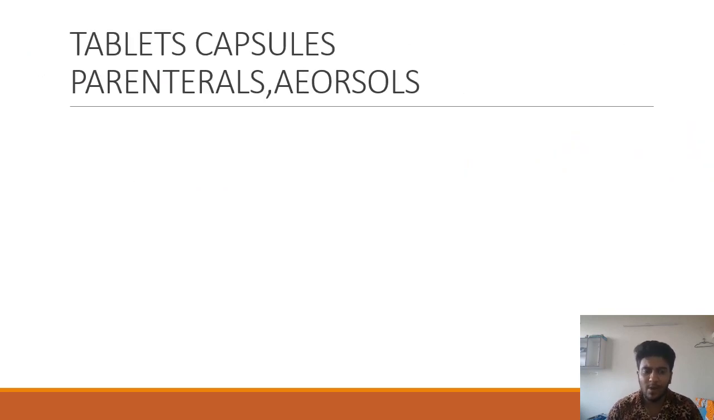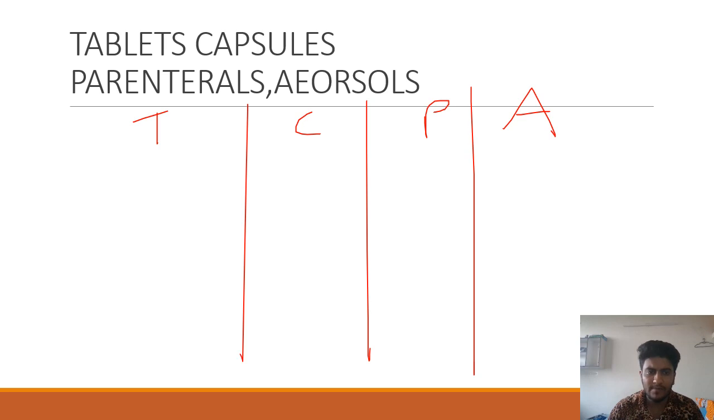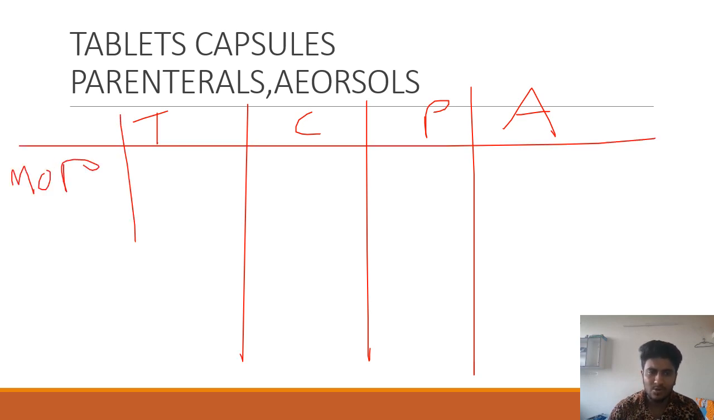If you speak about the next topic, we have tablets, capsules, parenterals, and aerosols. So you need to study them in a table format. How? Just write tablets, capsules, parenterals, aerosols like this in a table. Then over here, write method of preparation. So for tablets, we have dry granulation, wet granulation.